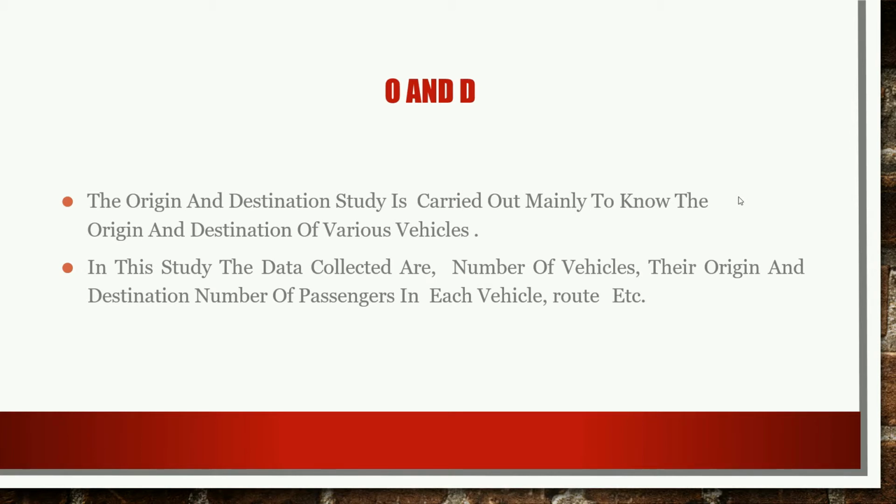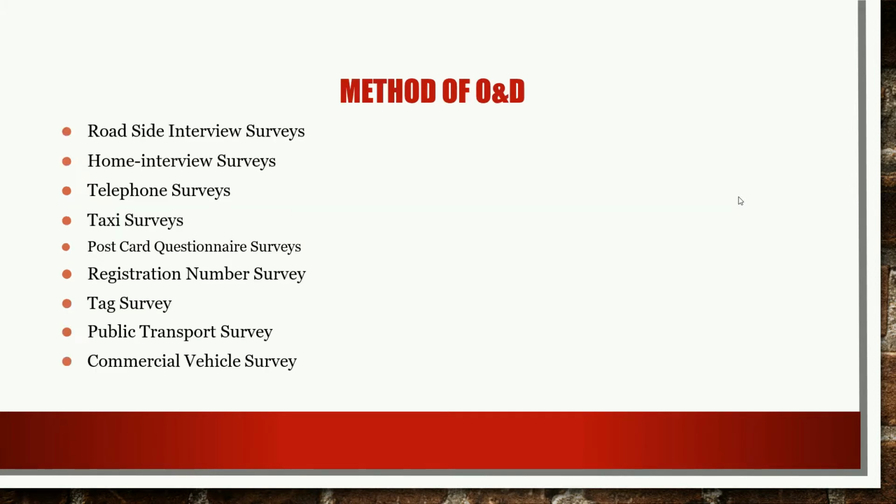By going through this O&D study, you can calculate the various data related to the number of passengers and their vehicles. This data can be used for further analysis.